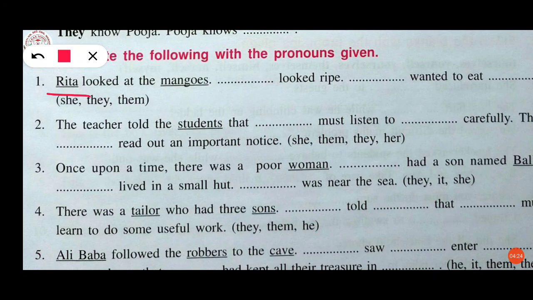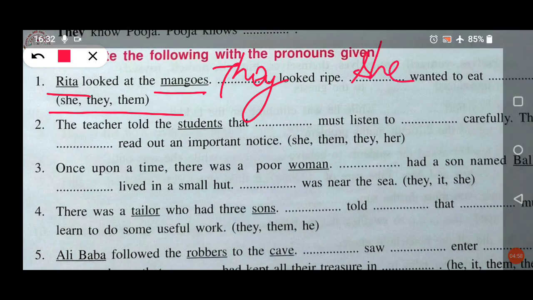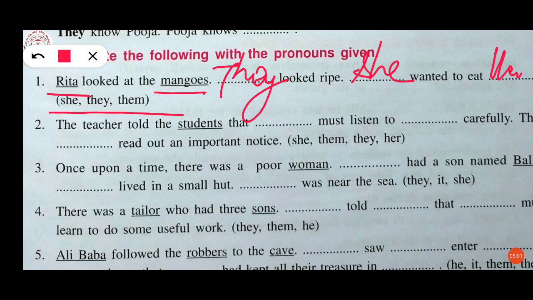Rita is a girl and she looked at the mangoes, fruit's name, and it is given in the plural form, mangoes. So dash looked ripe. Dash looked ripe means they. Here options are given. You can see in the bracket the options are given and we have to select the correct one and write in the blanks. So they looked ripe. Dash wanted to eat. She wanted to eat them.